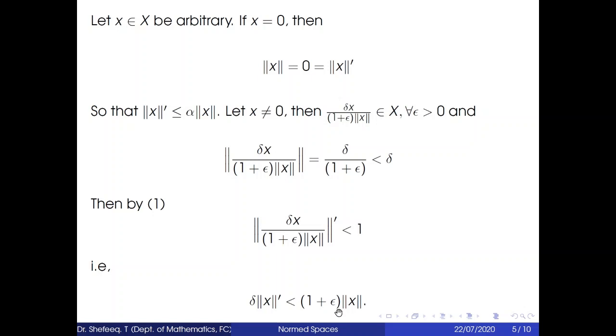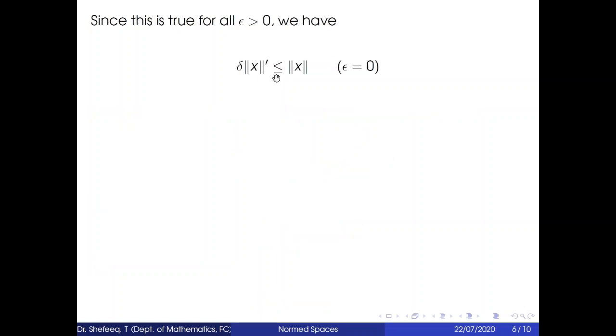Here we put epsilon equal to 0, then there is a chance of equivalency. So when we are removing this epsilon, then delta into norm dash of x is less than or equal to norm x, and therefore norm dash of x is less than or equal to alpha into norm x, where alpha equal to 1 by delta.